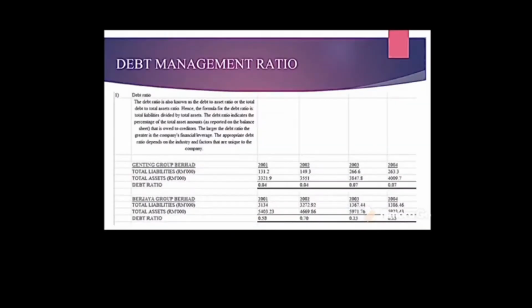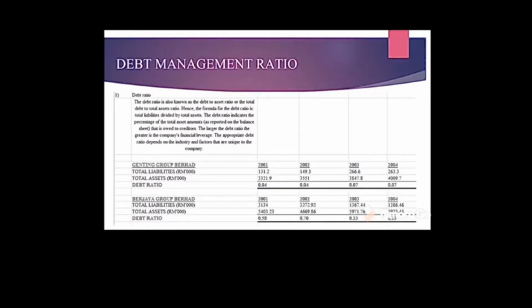Second category is the debt management ratio. Debt management ratios are needed to know how effective the firm is in managing its debt. There are two types of ratio, which are the debt ratio and the times interest earned ratio, TIE. First of all is the debt ratio. The debt ratio's formula is total liabilities divided by total assets. By looking at the slide, we can conclude that a lower ratio, which is 0.4 or lower, is considered a better debt ratio. So Genting Group Berhad maintained their ratio, which is 0.04 and 0.07. So they are actually in a very good debt ratio.